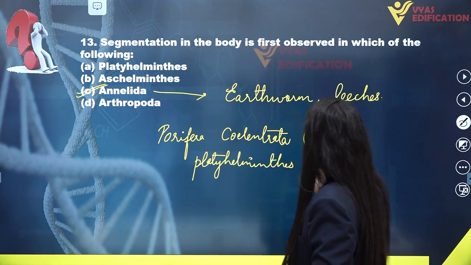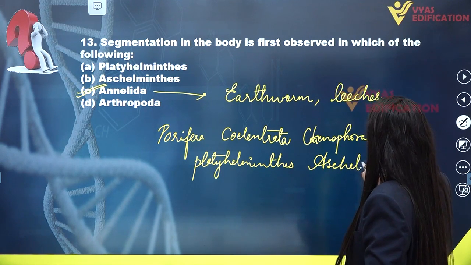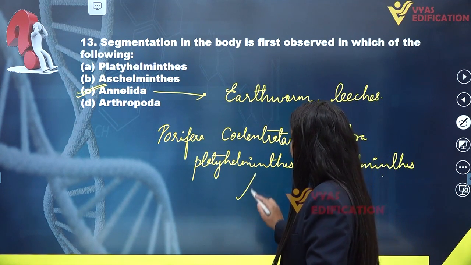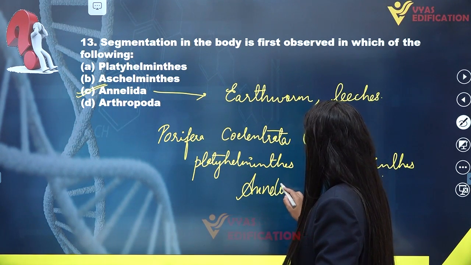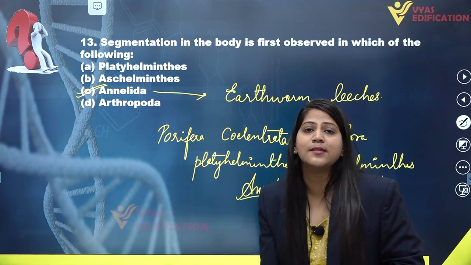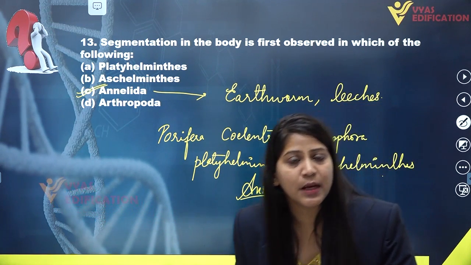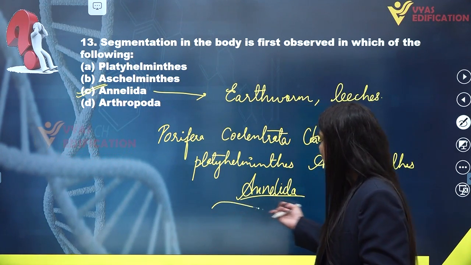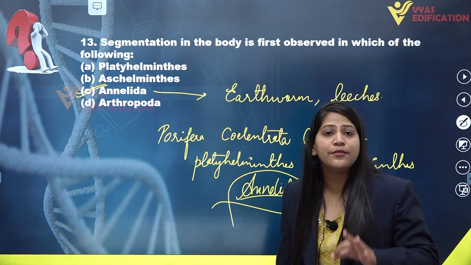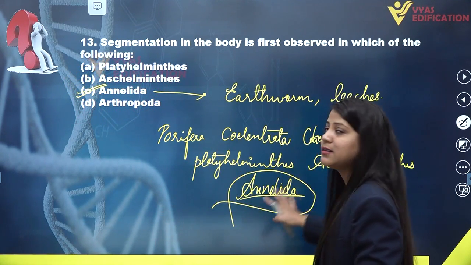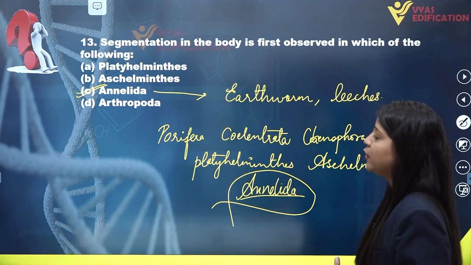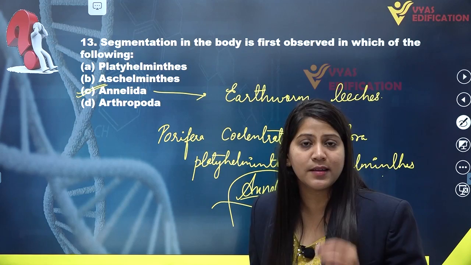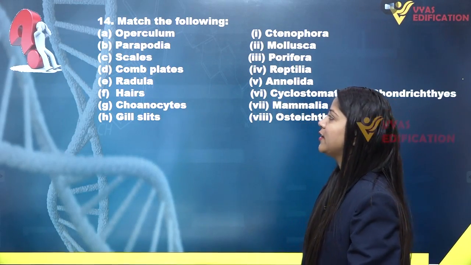Then we have Aschelminthes, and after Aschelminthes we have a phylum known as Annelida. In the phylum Annelida, which includes leeches, earthworm, etc., the segmentation property, or metamerism, was observed in the members of Annelida for the very first time after all these phyla. So this is a complete solution of question number 13, and the answer is option C, that is Annelida. Let's move on to the next question.